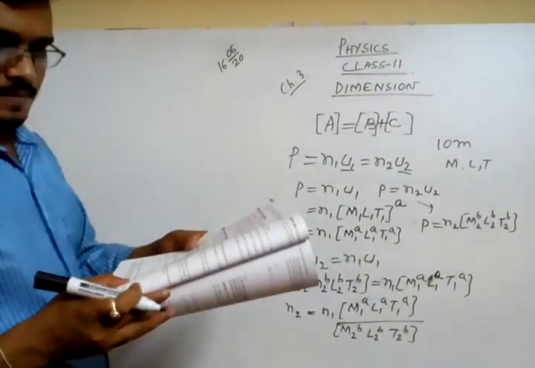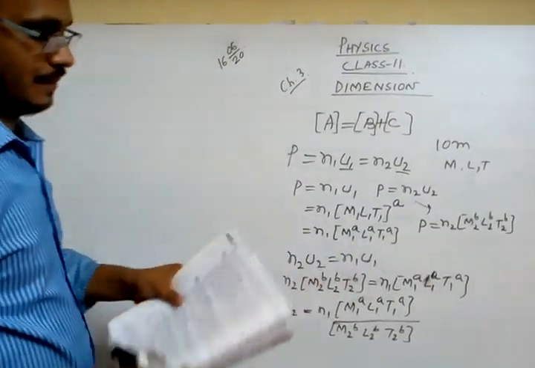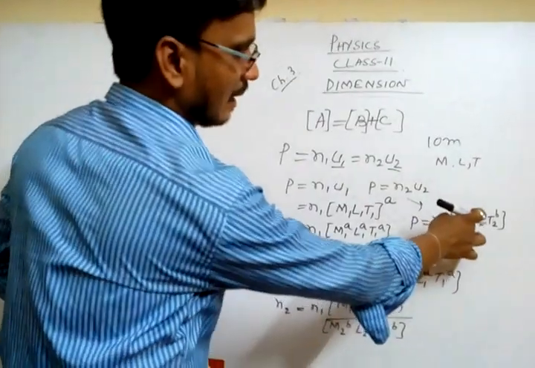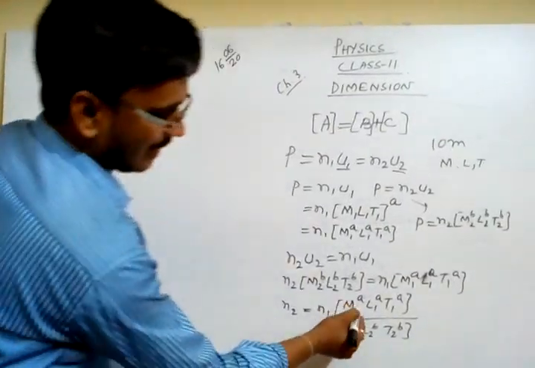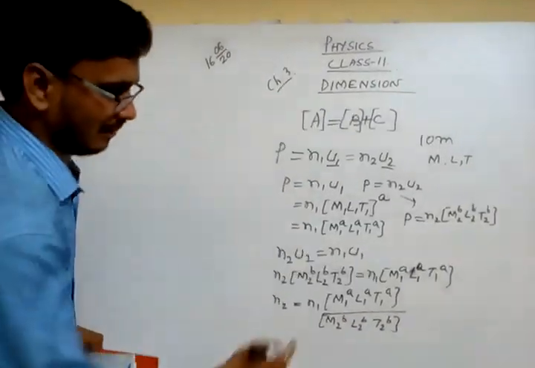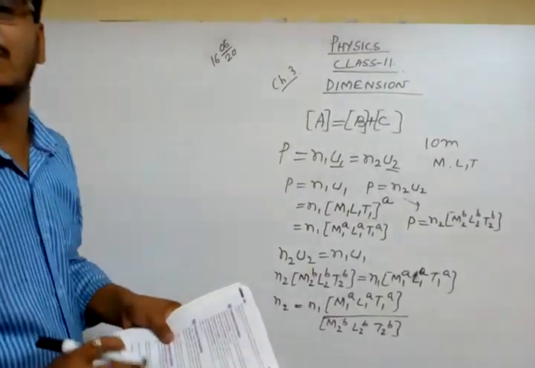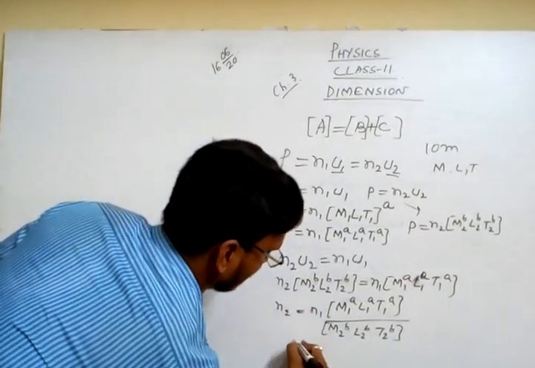So I can write like this one. Now, these equations they are taking A, but here I am taking B. That means both are the same. So if there is a different unit, then I am going for it directly. So I can write like this.